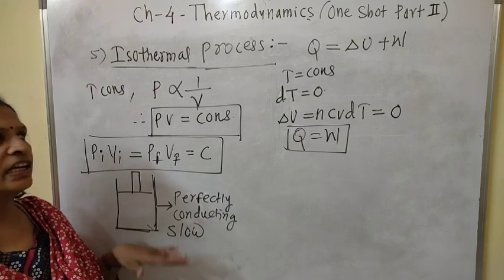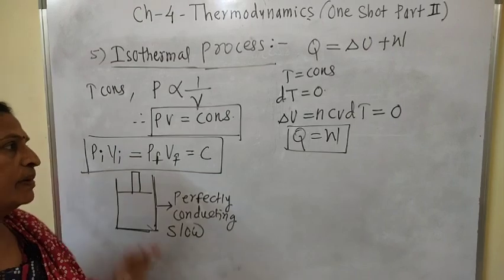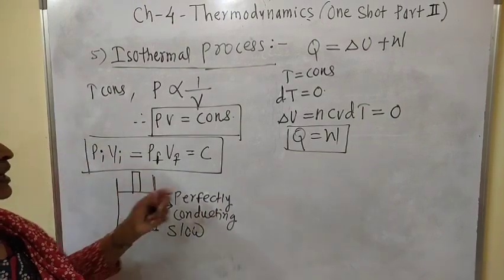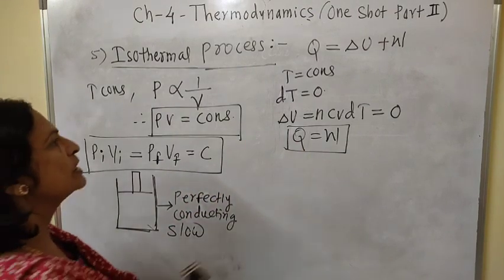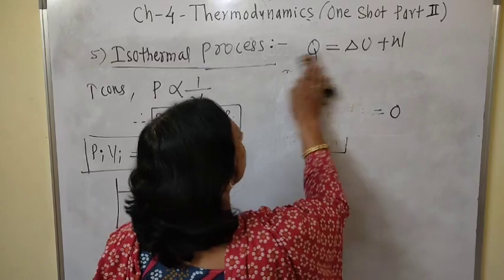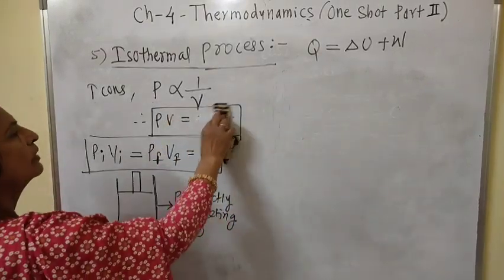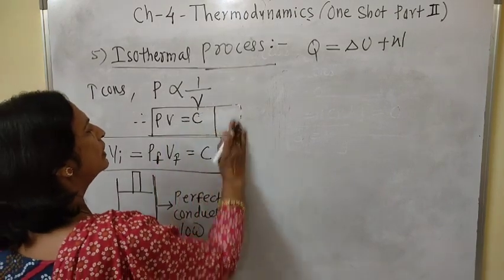We already studied in the last lecture the meaning of thermodynamic equilibrium. Now we have to study the derivation for the work done.